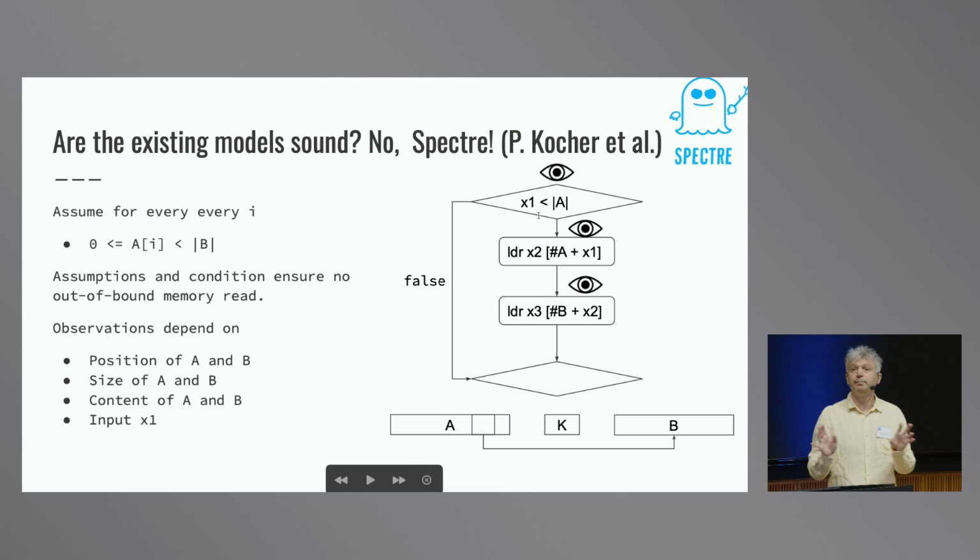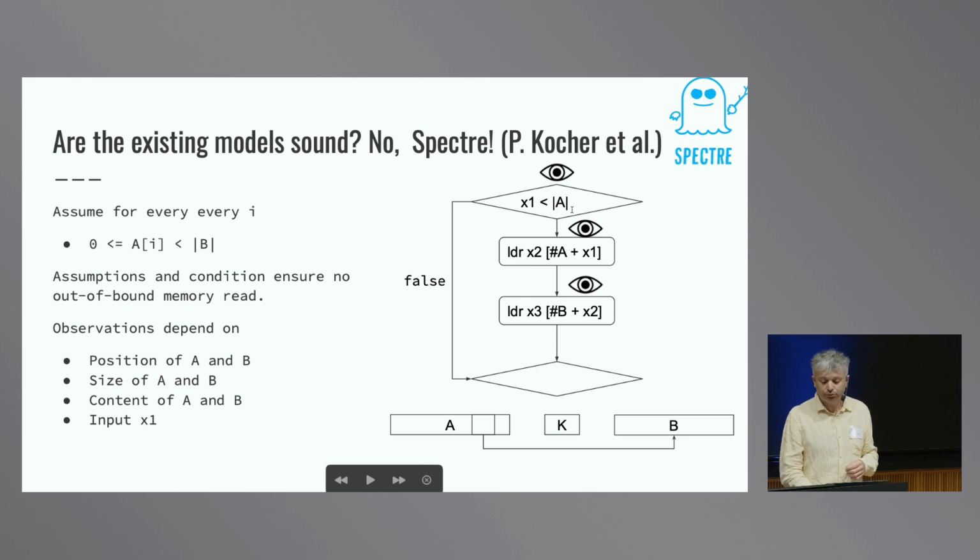That means we basically avoid a buffer overread. Otherwise, we read inside the array at position X1, so we read inside this public content. And then we use the result to read an index that is used to read into another array, the array B, that is also public. So this program should be OK.